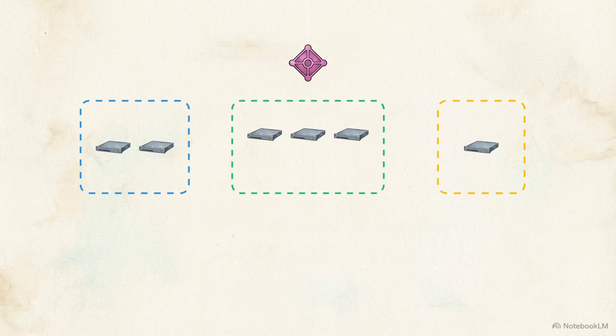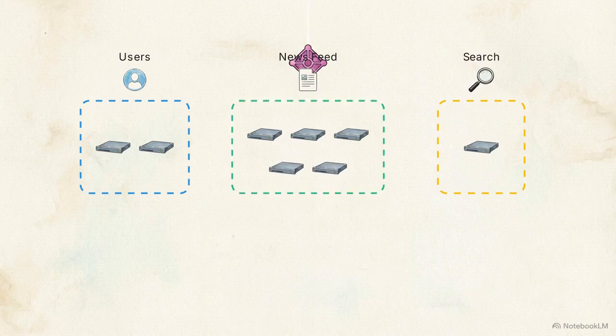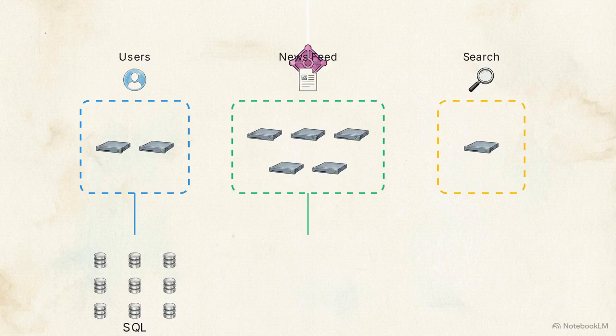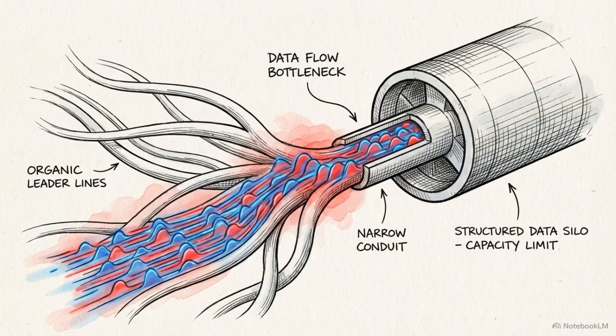To keep the system maintainable, the application is divided into independent microservices. The code managing user profiles, the newsfeed, and the search function are separated into isolated clusters that can be scaled independently. This separation reaches the storage layer. Relational user accounts, which require strict accuracy, are stored in rigid SQL databases. Meanwhile, the massive flood of social posts is directed to flexible NoSQL databases designed for high-volume scale. This multi-layered architecture solves the capacity problem, but moving data between so many different machines introduces new bottlenecks in retrieval speed.